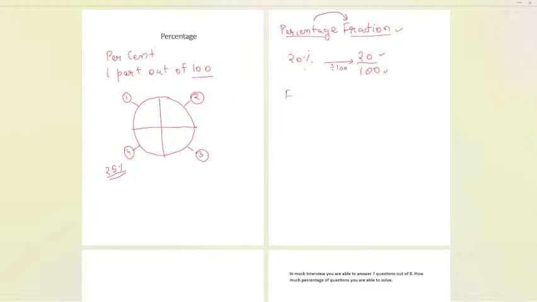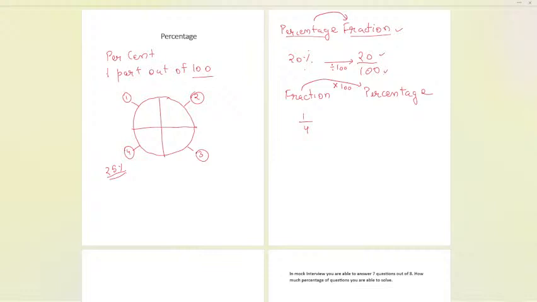Next, if I need to convert a fraction into a percentage, this is the second part we are now proceeding with. Fraction to percentage: it will be multiplied by 100. Suppose 1 by 4 is the fraction given to us.